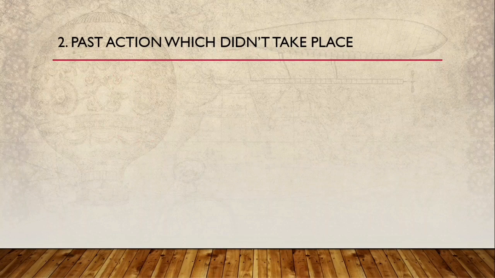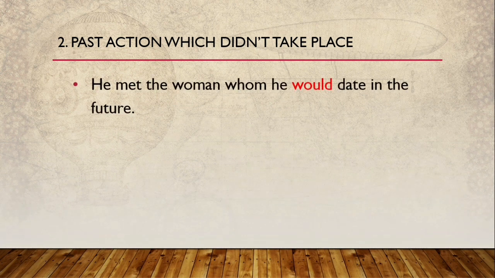Next one is a past action which didn't take place. Alright, you talked about something that didn't take place. For example, he met the woman whom he would date in the future. Now he met someone, he didn't date the person at that time. He dated the person later. So that's why it didn't happen at that time, but that happened in the future. You can use would, okay? Again, he met the woman whom he would date in the future.